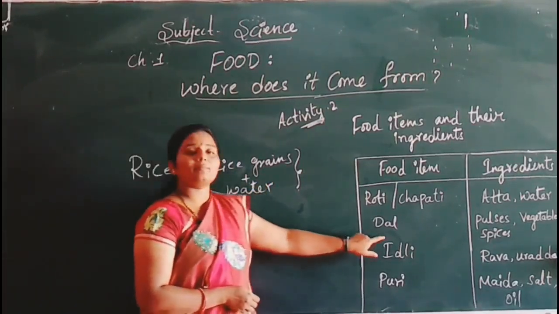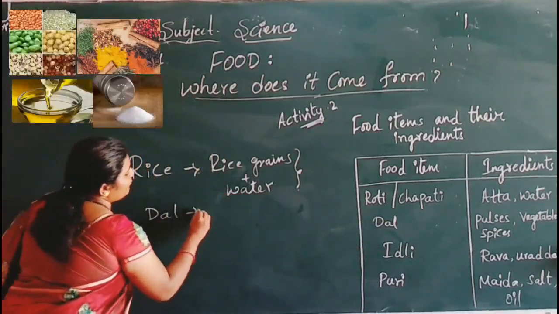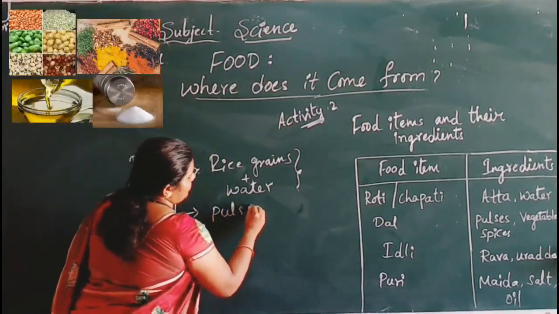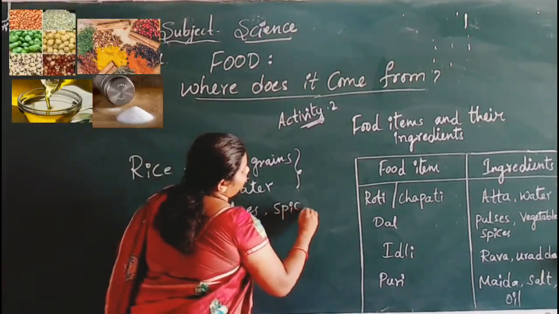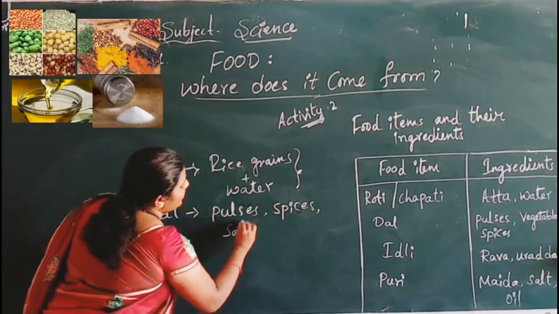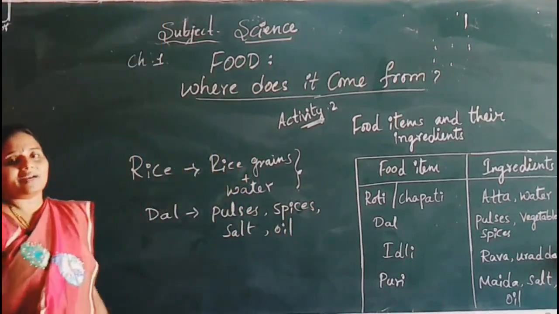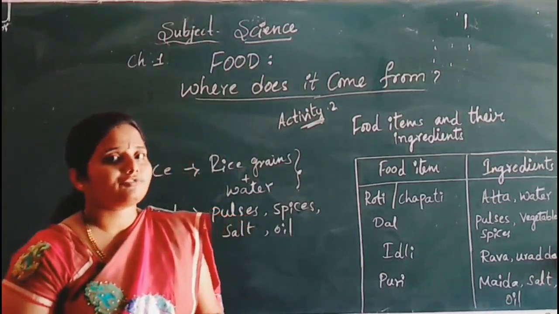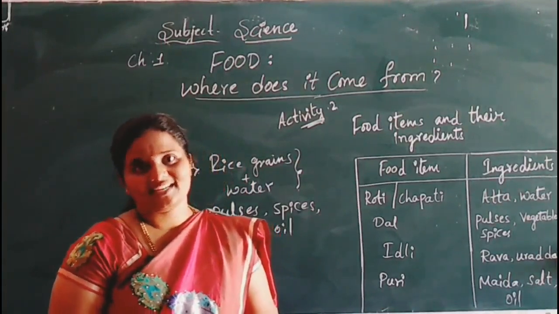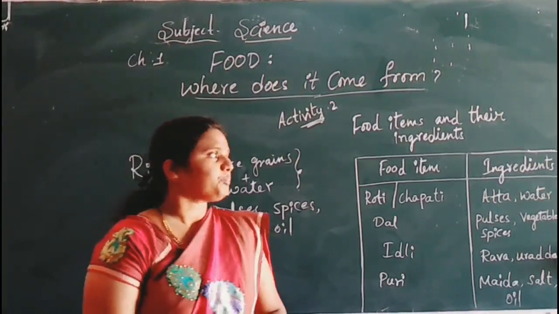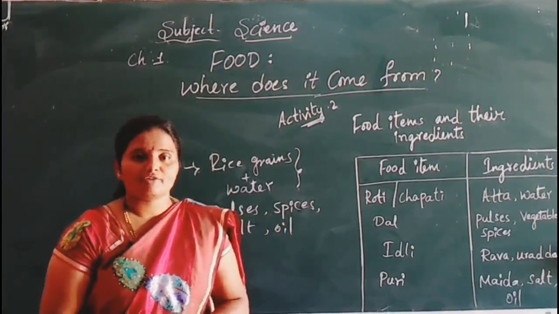Suppose if we want to prepare dal, what all we needed, children? To prepare dal, we want pulses, isn't it? Then spices we want, then salt, oil, etc. It means that to prepare a particular food item, it may need two or more ingredients. Understand, children? Now, we will learn the 5 major groups of food.